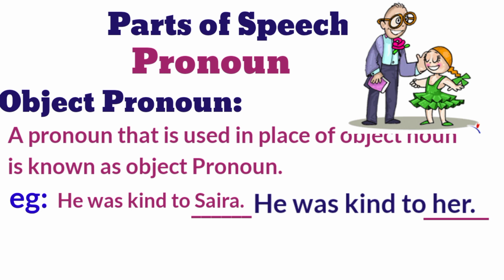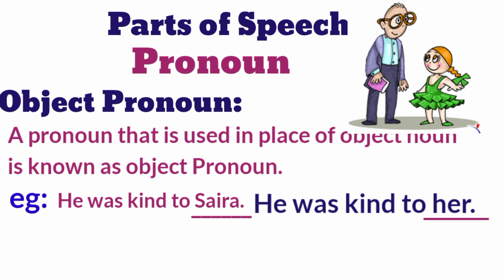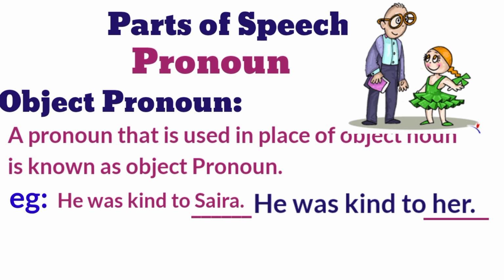Object pronoun. A pronoun that is used in place of an object noun is known as an object pronoun. For example, he was kind to Sarah. He was kind to her. In this example, Sarah is an object noun. So in place of the object noun, in the second part we are using her. In place of Sarah, we are using her. So that is an object pronoun.